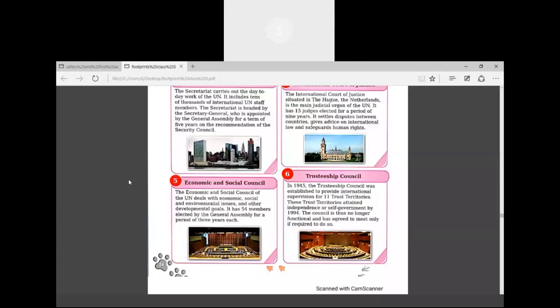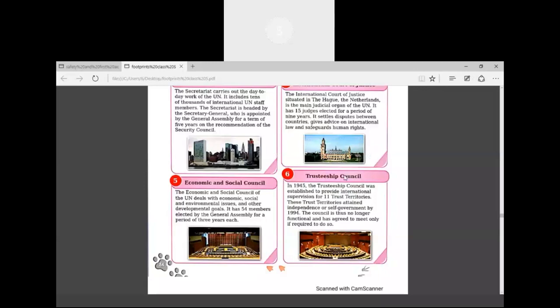Next is Trusteeship Council, 6th organ. Trusteeship Council was made for supervising the work of trust councils. There were 11 trust territories. Okay, so for that only this council has been made, to check whether the trust territories are working properly or not, that would be supervised by the trust council.